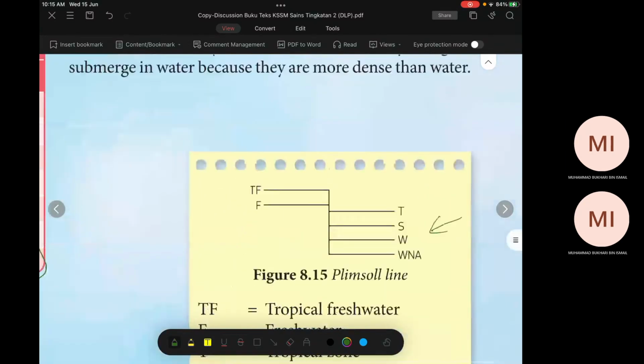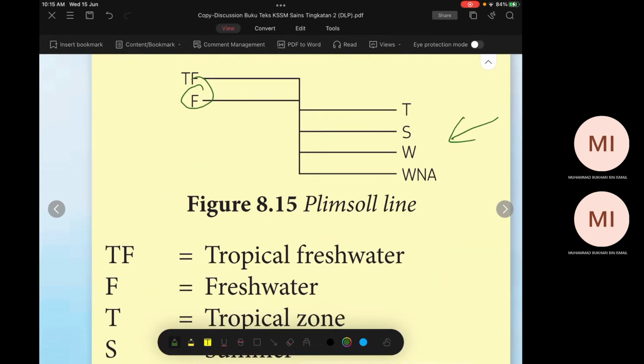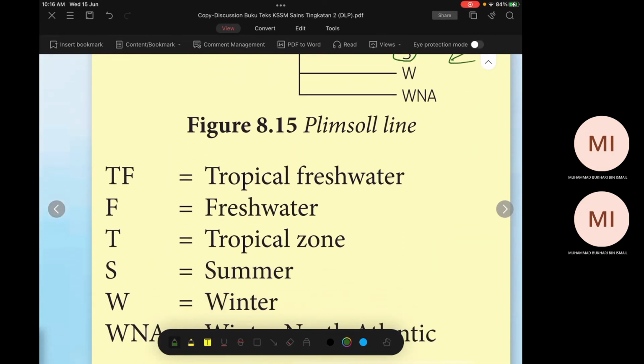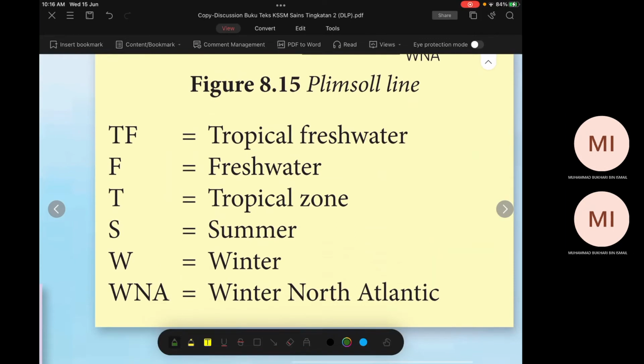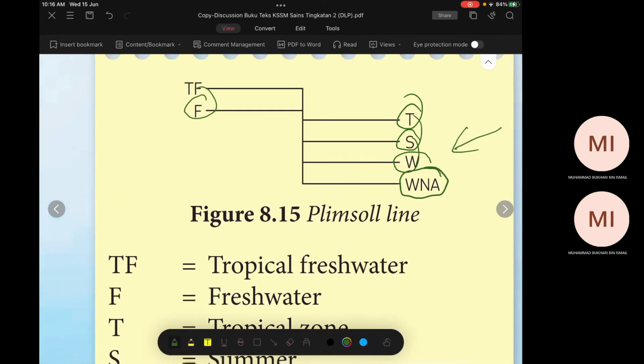See what we have here. Okay, this is TF. TF stands for tropical freshwater. T is what? Tropical zone. Summer. Winter. North Atlantic. Okay. Why do we need those lines?